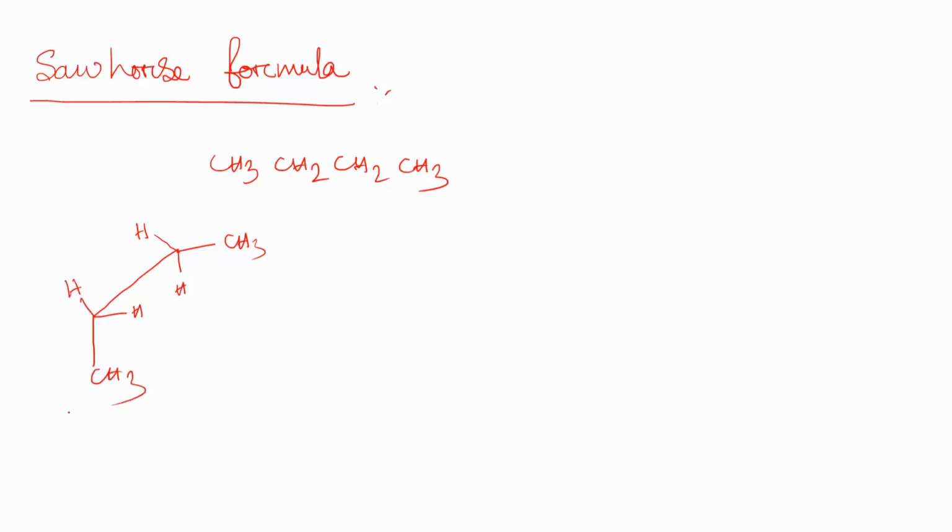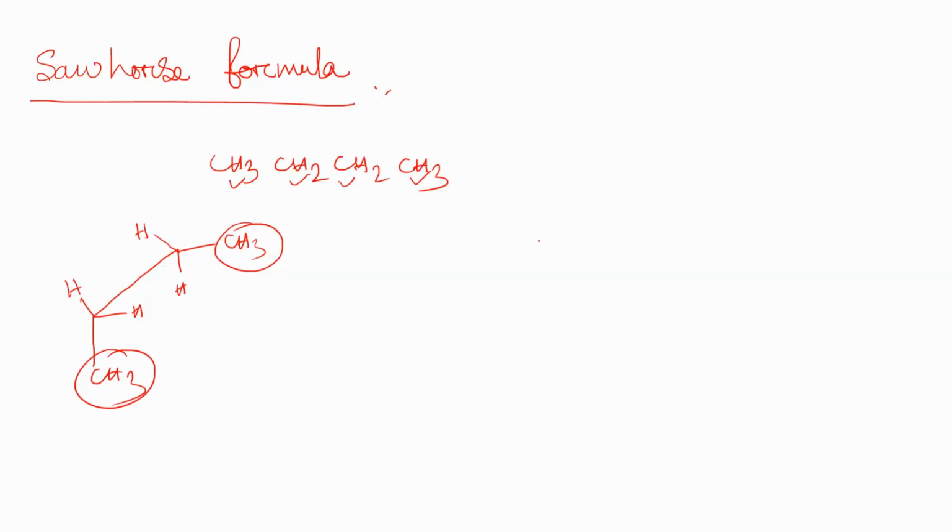So now you can see, in the whole molecule there is one CH3, two CH2 groups and another CH3 group. So here also one CH3, another CH3, and in between are the two CH2 groups. So this is the eclipsed form.